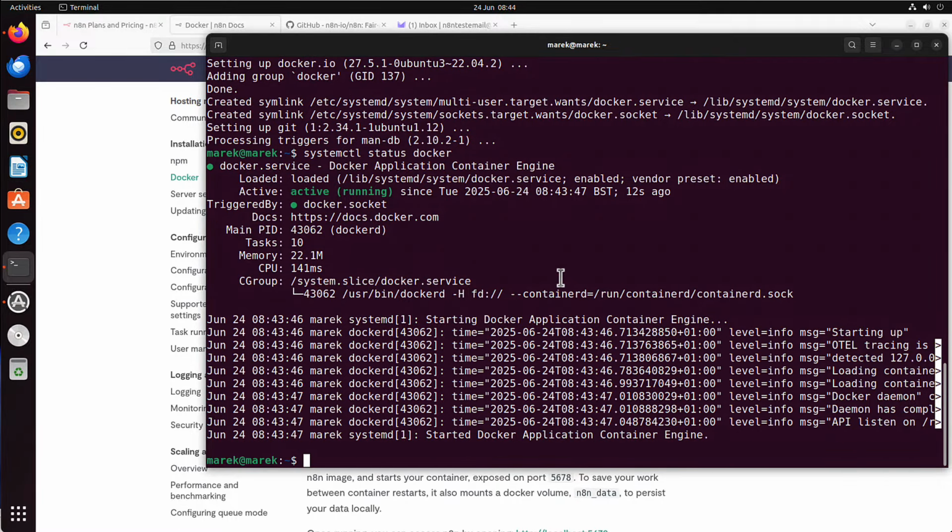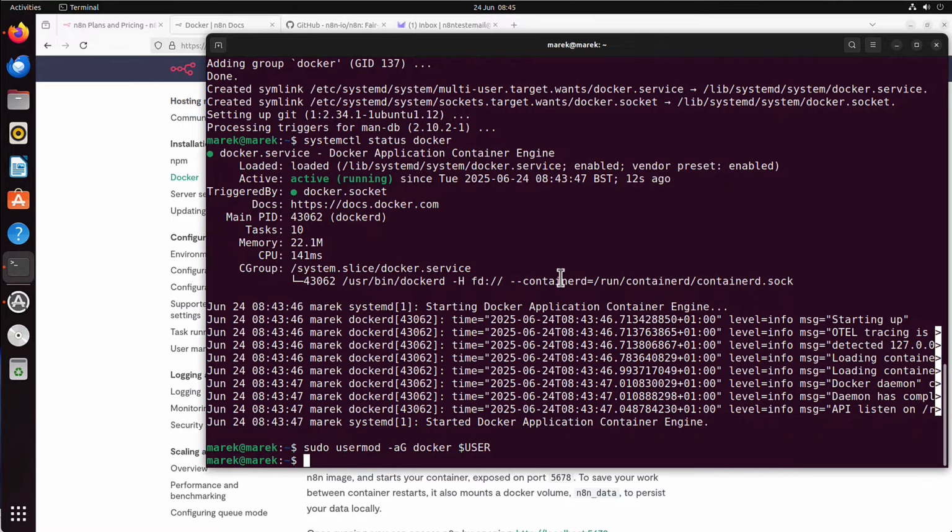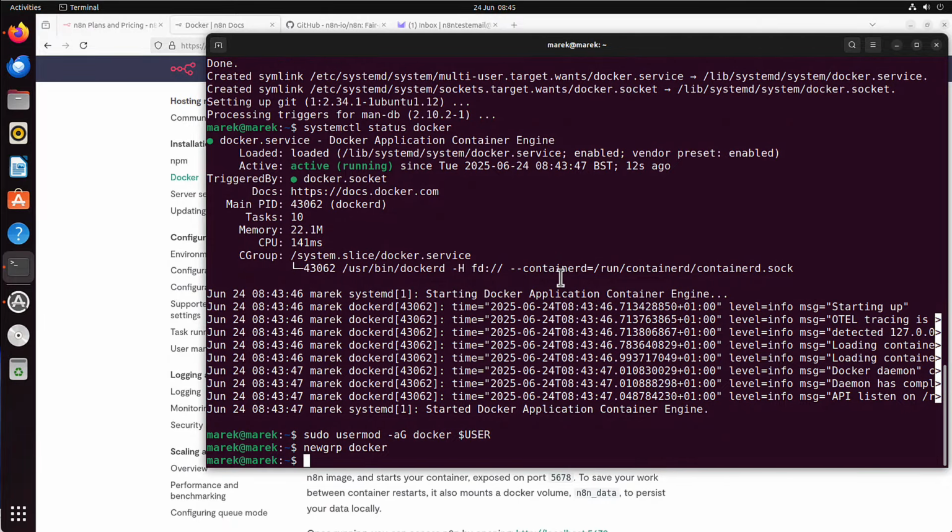Now next command is optional, but if I don't run it, I would have to run Docker with sudo, always, like sudo docker blah blah blah. I don't want to do that, so I can run this command instead. I run sudo usermod -aG, it's lowercase a and capital G, then docker and $USER. That means current user, whoever I am, will be added to Docker group. I press enter, and then, to make it kind of live, I run newgrp docker. It kind of refreshes this group like you can also log off and log on, but this is easier option. Just run that newgrp docker.